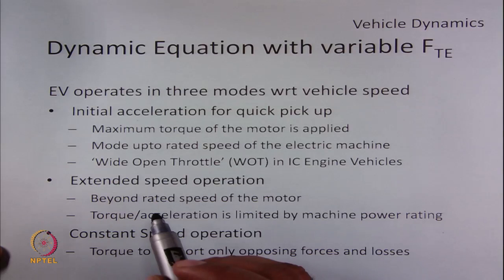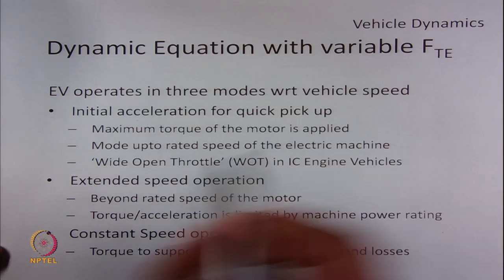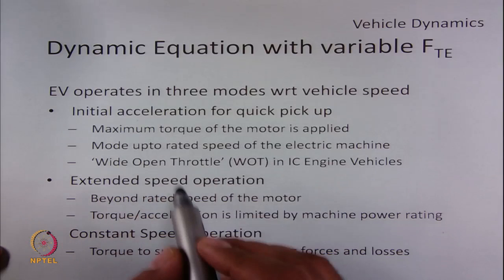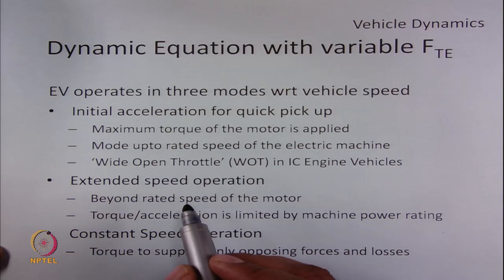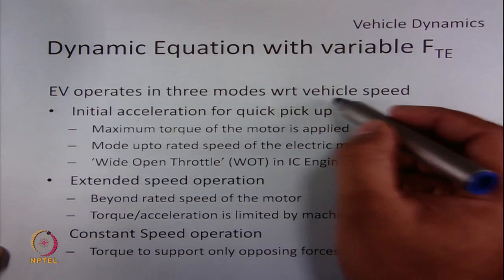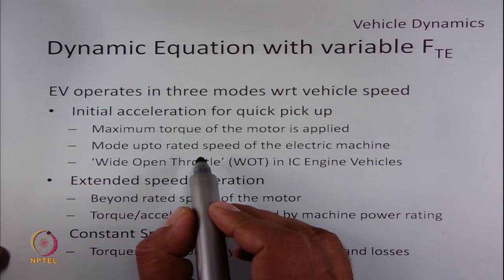As the vehicle speed increases because of acceleration, this mode can go up to the rated speed of the machine. At rated speed, if the maximum torque is given, the machine will reach its rated power capability, and therefore this mode needs to be stopped when the vehicle speed is close to rated speed.